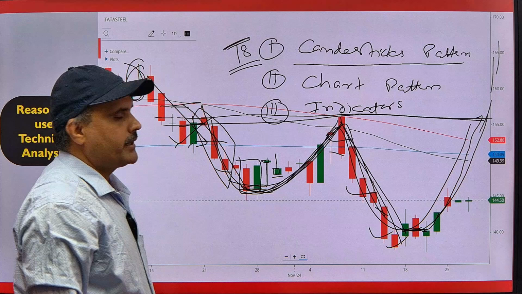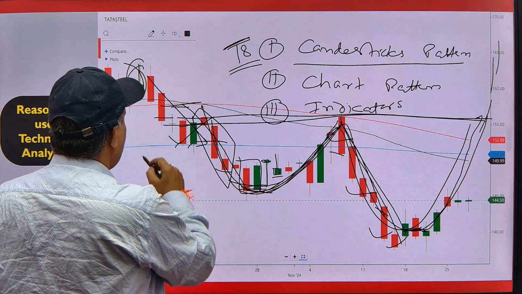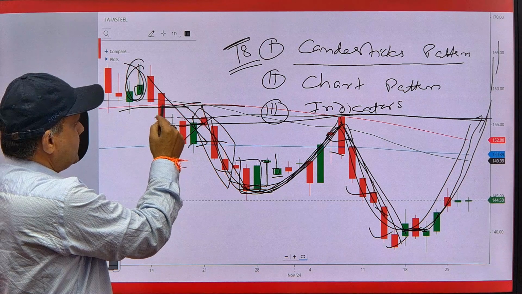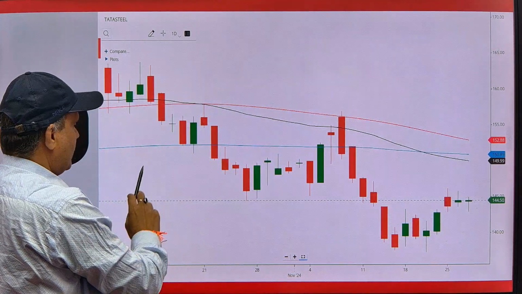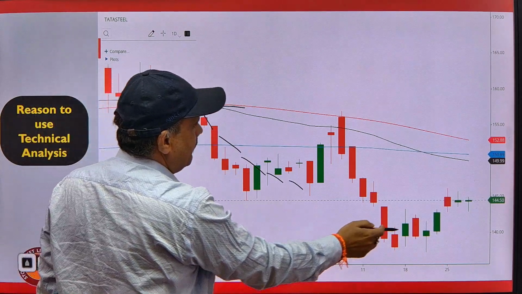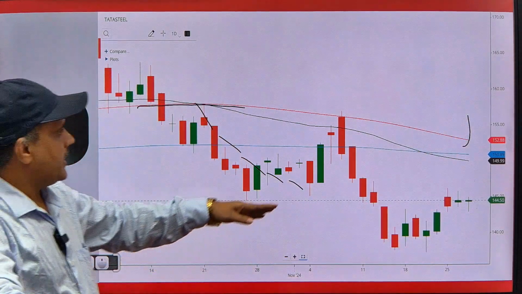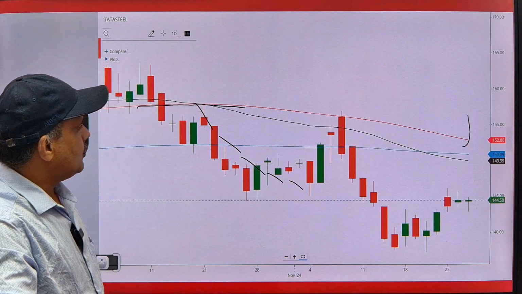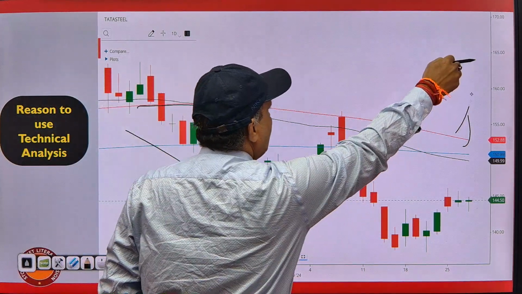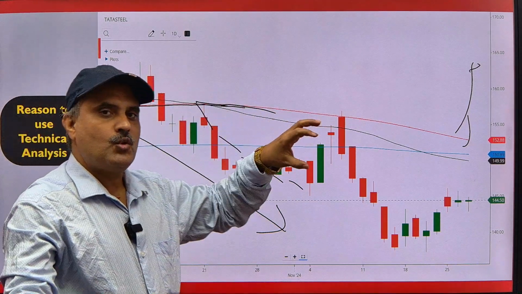Third, we have to understand the indicators. Means what is the indicator? For example, this line. This is a line, no? So we just see here when the price was below this red line, that means the price was in downtrend. When the price goes above the red line, the buyers will be active and it will be in uptrend. So after learning, this line will be known as the indicator. That is the moving average. So moving average is an indicator.